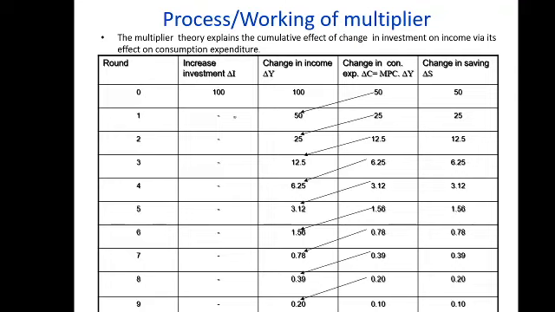This is the round: an increase in investment, 100 autonomous investment. Change in income, because your MPC is given as 0.5 or half, so what will happen? 50%, 50%, 50% करते चले जाएंगे, तो आप देखेंगे कि 100 करोड़ अगर आपने लगाया तो अल्टीमेटली आपका 200 करोड़ बन जाएगा. So income increases 2 times. 100 crore investment can be converted into 200 crore income. That is called 2; 2 will be the value of multiplier.